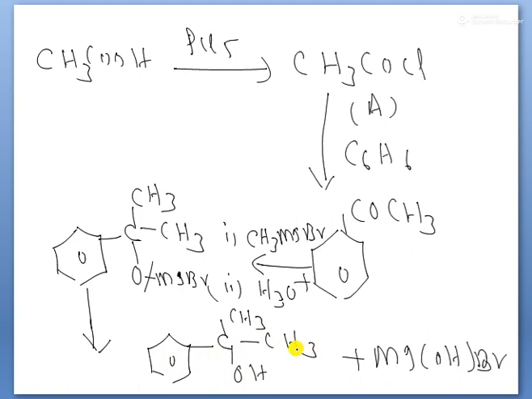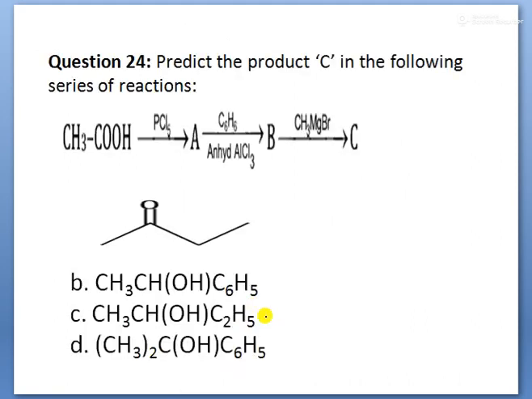Therefore, this is the first carbon, this is the second carbon attached, and this is the third carbon. What happened here, children? 2-phenyl-2-propanol is formed. So as per our observation, option D is correct, children.